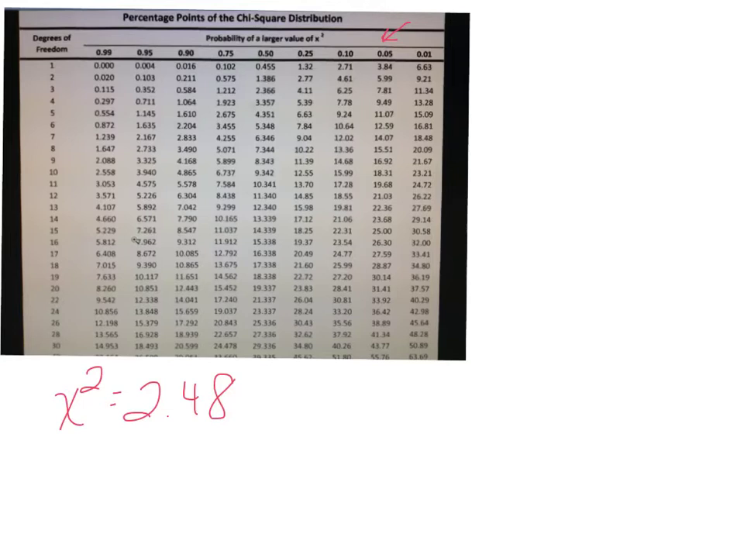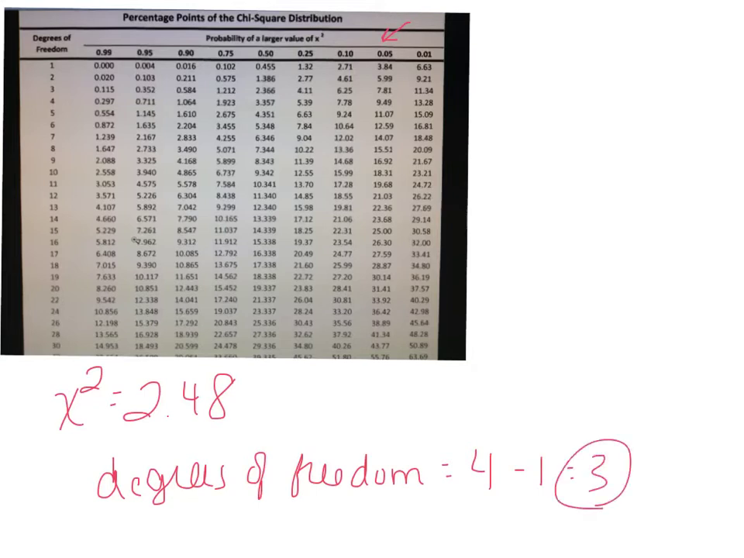Well, I need my degrees of freedom first. Remember, degrees of freedom were basically my variables or my samples minus 1. Well, I had 4 because I had 4 different suits, spades, hearts, clubs, diamonds. And so I subtract 1 from that and I get 3. So I'm in this row right here. I'm in the third row because that's my degrees of freedom. So I want to see where 2.48 falls on that scale here. Well, 2.48 falls right in between there.